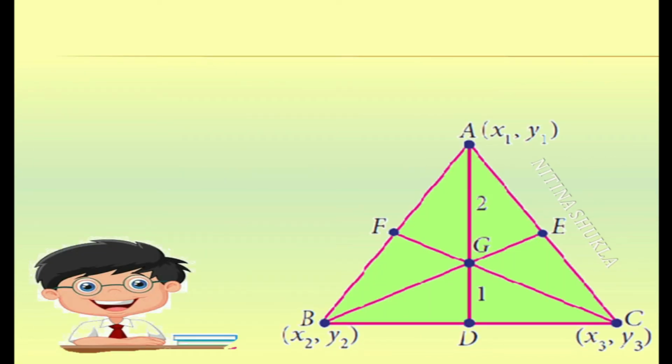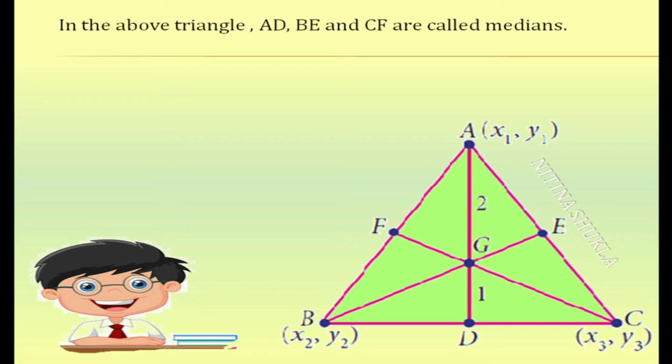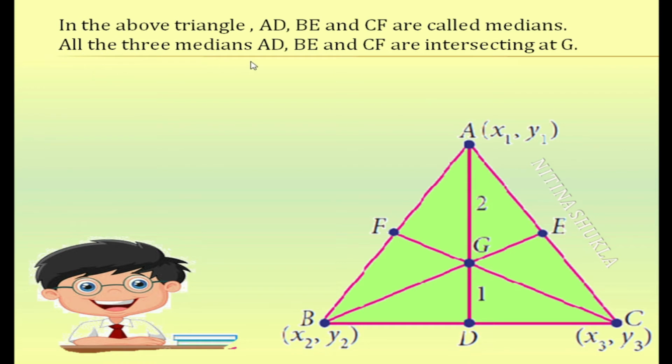Now, let us see once again what is median and centroid. Here, this is a triangle ABC. Coordinate of A is x1, y1, B is x2, y2, C is x3, y3. AD is a median, BE is a median and CF is a median. The lines AD, BE, CF are called medians. All the three medians AD, BE, CF intersect at G. This G is called centroid of the triangle.